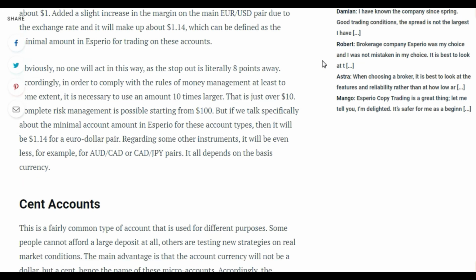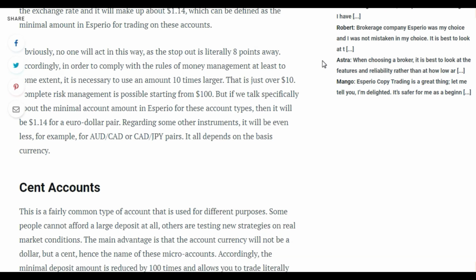Obviously, no one will act in this way, as the stop out is literally 8 points away. Accordingly, in order to comply with the rules of money management, at least to some extent, it is necessary to use an amount 10 times larger. That is just over $10. Complete risk management is possible starting from $100.